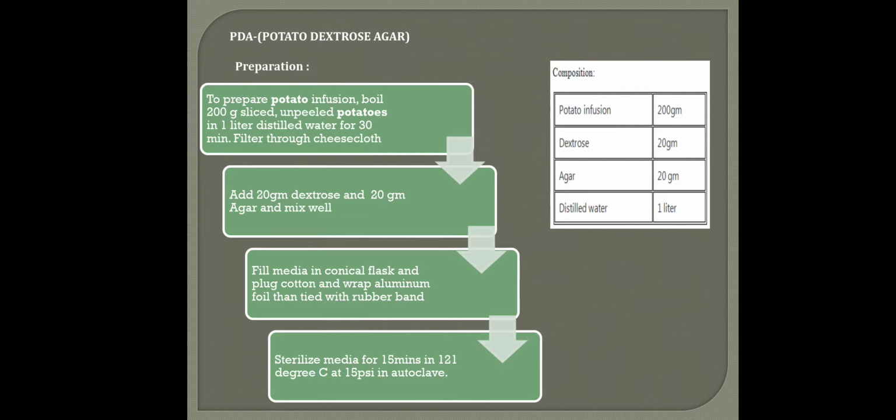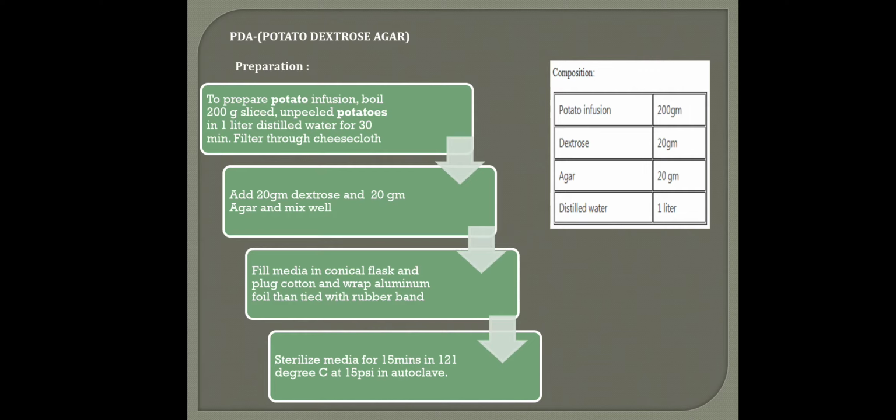Then we add 20 grams of dextrose and 20 grams of agar and mix it, and finally the media is put in a conical flask, plugged with cotton and wrapped in aluminum. Then the media is sterilized in the autoclave for 15 minutes at 15 psi and 121 degrees.